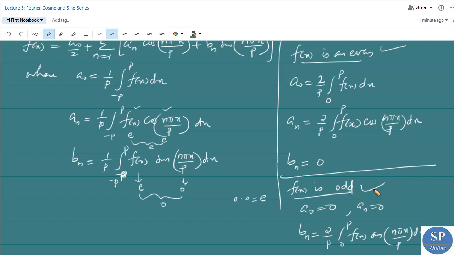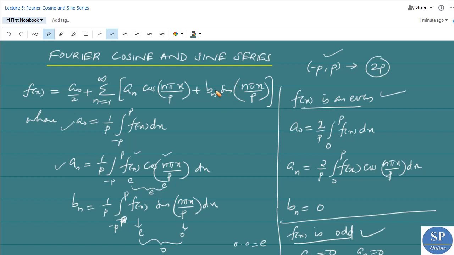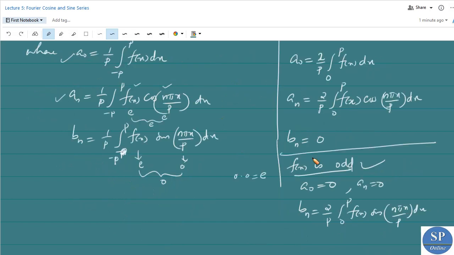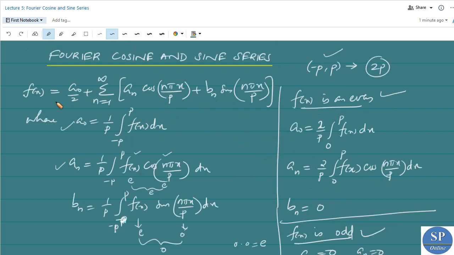So if f of x is an odd function, then the Fourier coefficients a0 and an are zeros. The only terms in the Fourier series are the sine terms, because bn will be the only non-zero coefficient. So if the function is an odd function, then the Fourier series, which is a0 by 2 plus the cosine terms, has a0 by 2 equal to 0 and an equal to 0. So it is the summation n from 1 to infinity of bn sin n pi x by p.